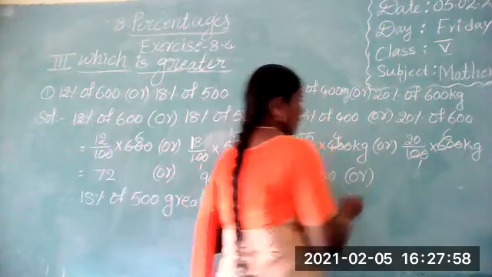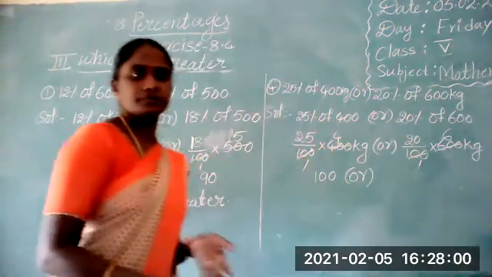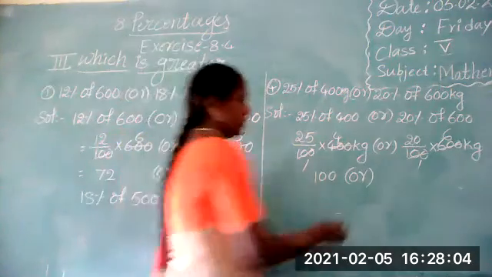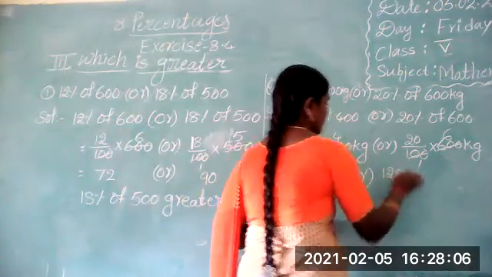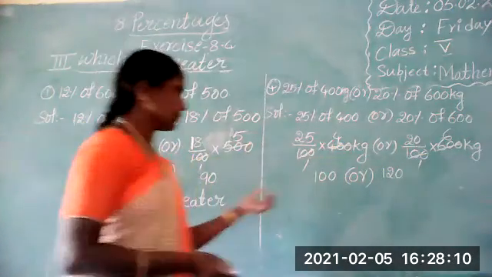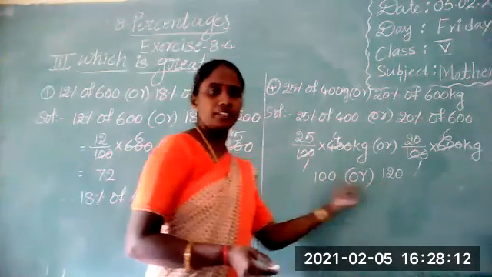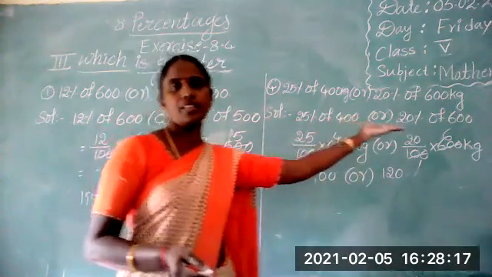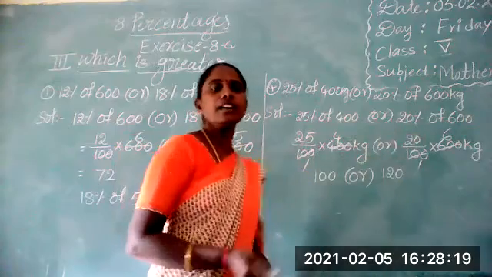And next one, 20 sixes are 120. Be alert, children. 100 or 120, which is greater? 120. So 20% of 600 kilograms is greater.